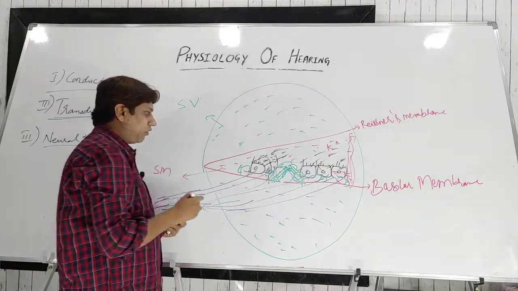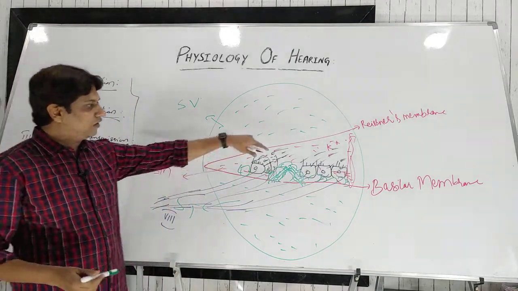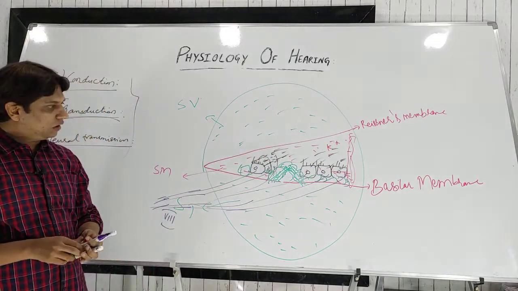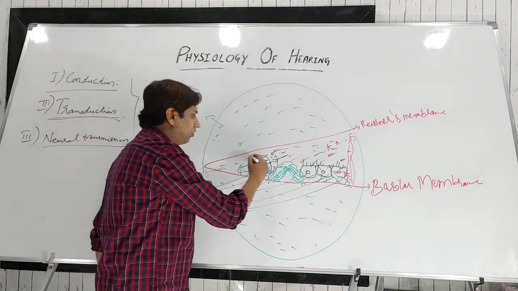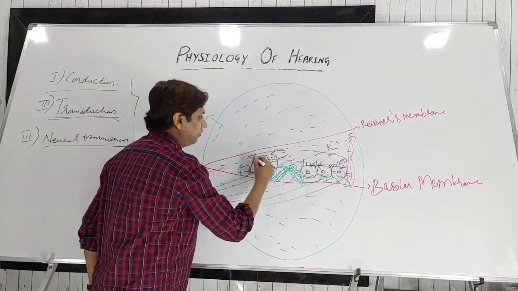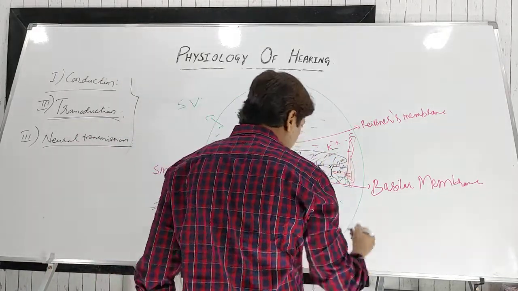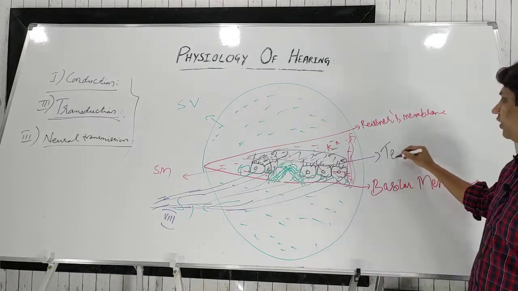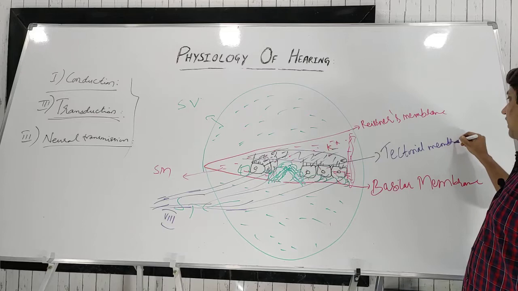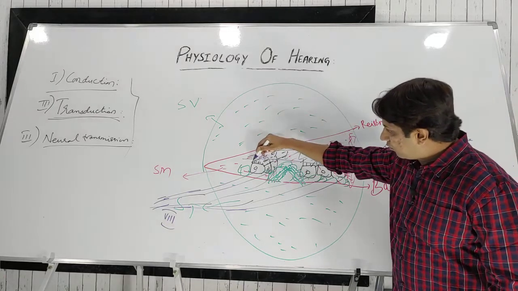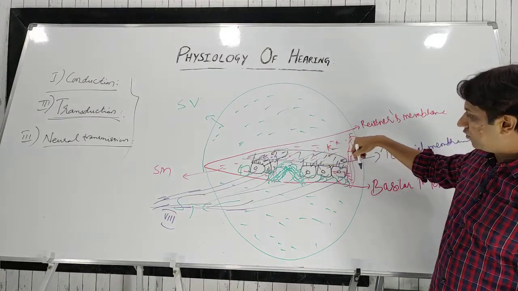This anatomy I'm not going to discuss much. And over these hair cells, the cilia are embedded in one gelatinous membrane. This gelatinous membrane is known as the tectorial membrane, or membrana tectoria. Again there is a reticular lamina, one more membrane structure.